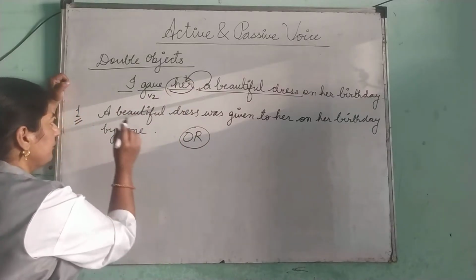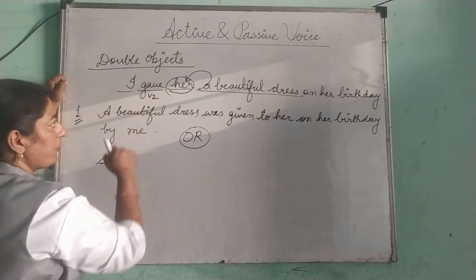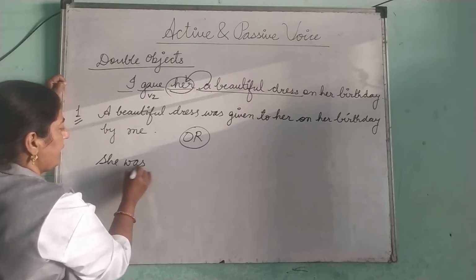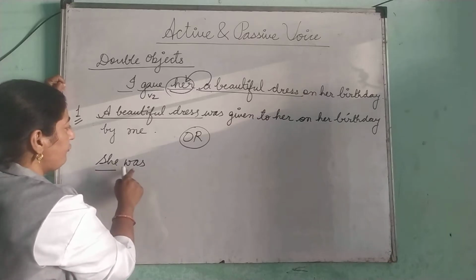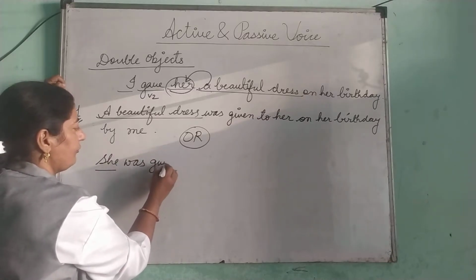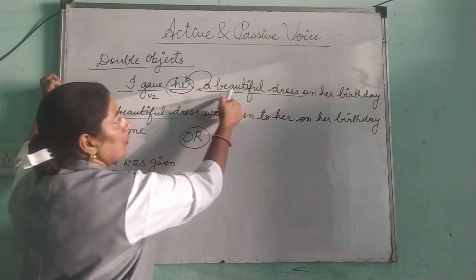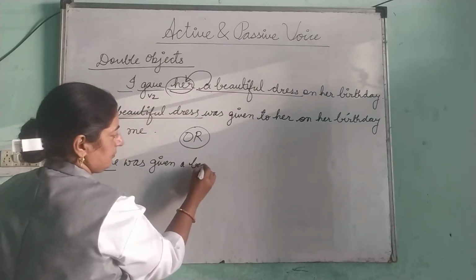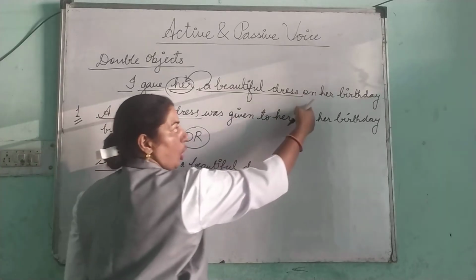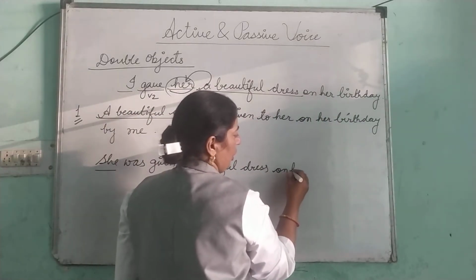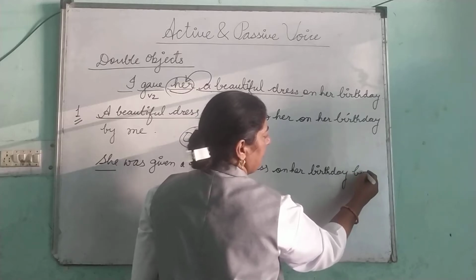Or we can change this sentence, this is in active voice, active into passive by using the first object also. She, change it into first person pronoun. She was, again because this is single subject, a beautiful dress is also a single subject. She was given, third form of verb. She was given what? A beautiful dress. When? On her birthday. By whom? By me.